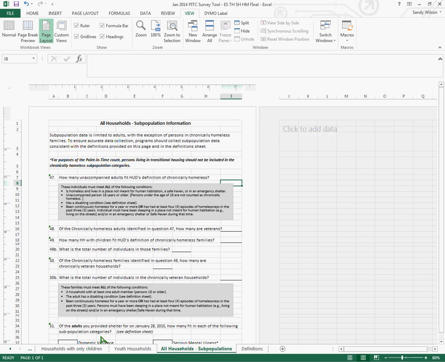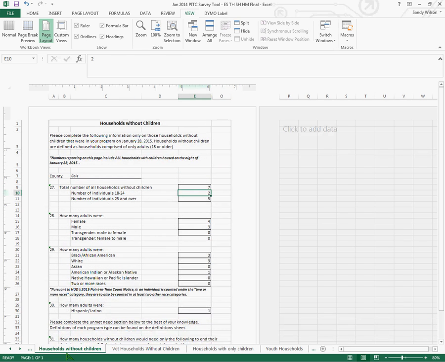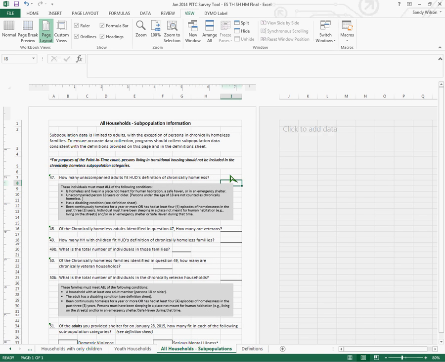Now, I want you to note here that it says an unaccompanied person age 18 years or older. So for that reason, we are only going to be looking at households without children. Okay? So our households without children, we had a total in this example of 7 households. So when we come back here and we're looking at the chronically homeless question, we're actually only going to be looking at those 7 adults and finding out, did any of those 7 meet that definition as provided to you here on the page? And for this example, we had 2 individuals meeting that definition.